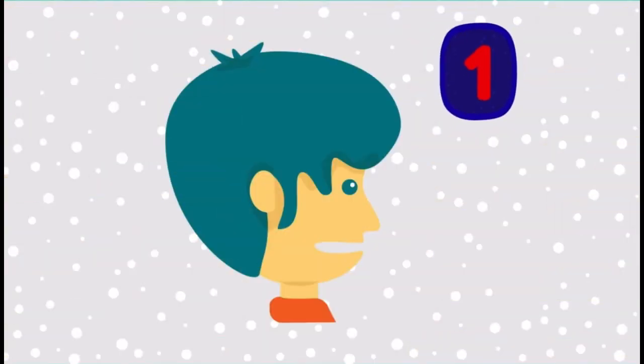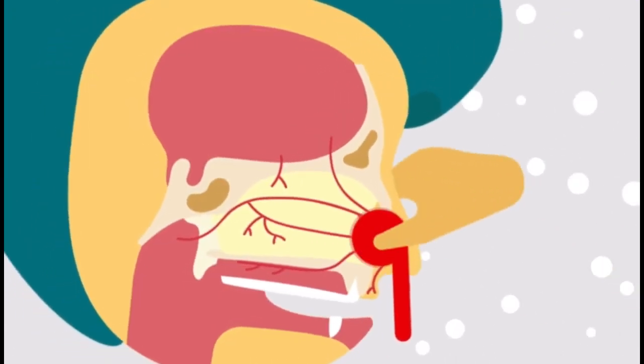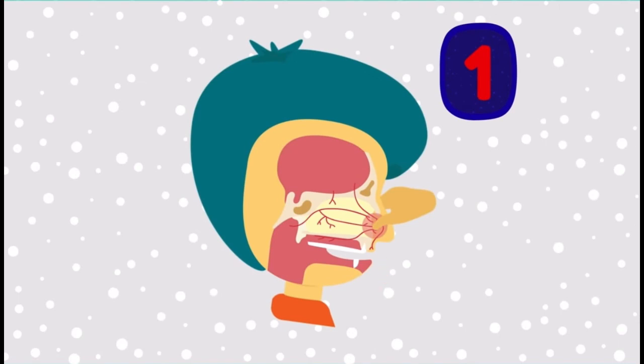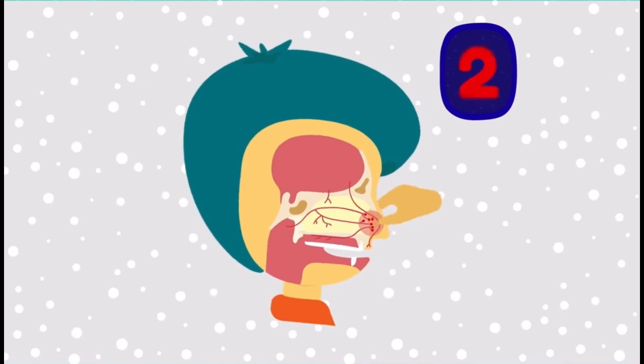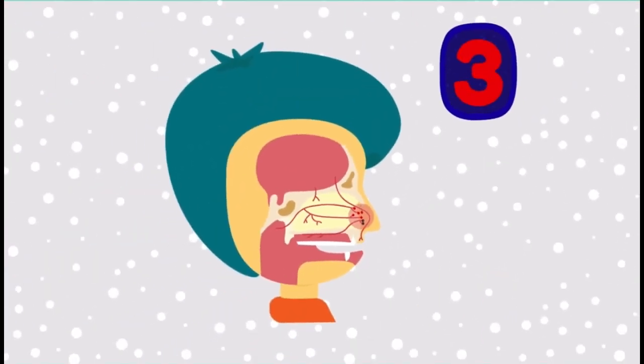1. First aid. Most of time, bleeding occurs from Little's area and can be controlled by pinching nose with thumb and index for 5 minutes. This compresses blood vessels of Little's area. 2. Cauterization. Useful in patients where bleeding point has been located. 3. Anterior nasal packing. 4. Posterior nasal packing.